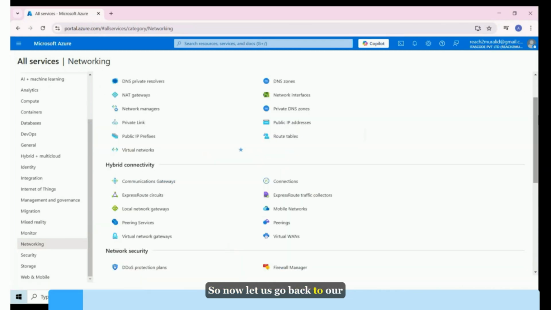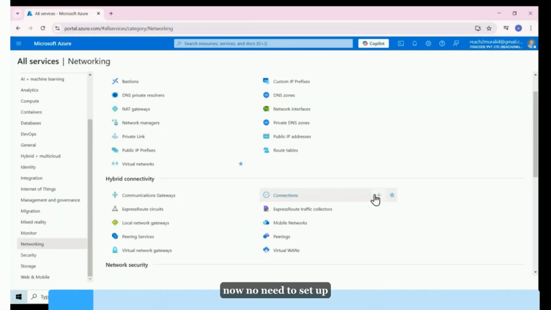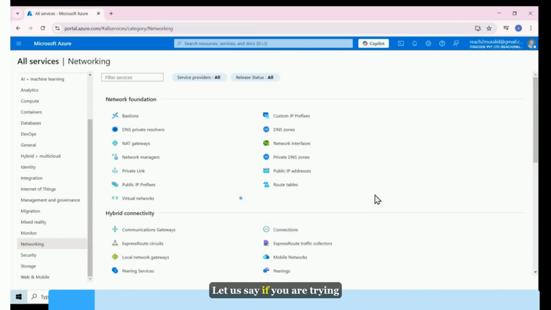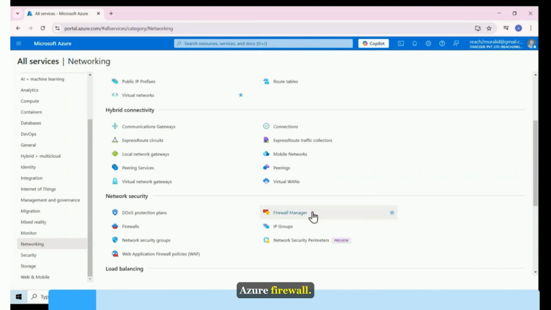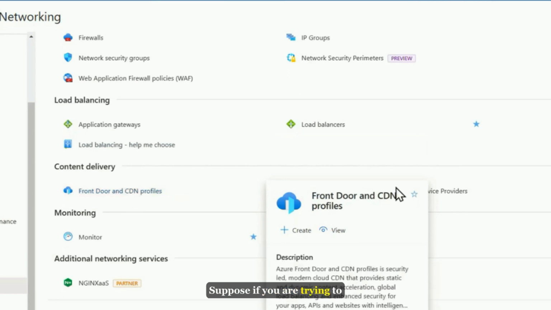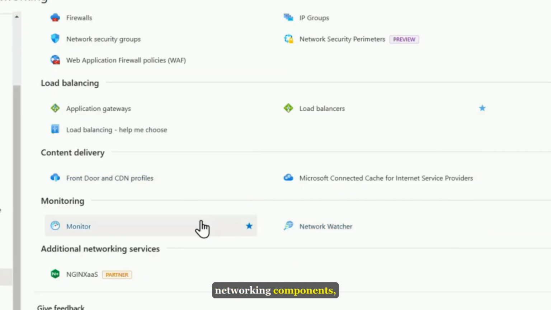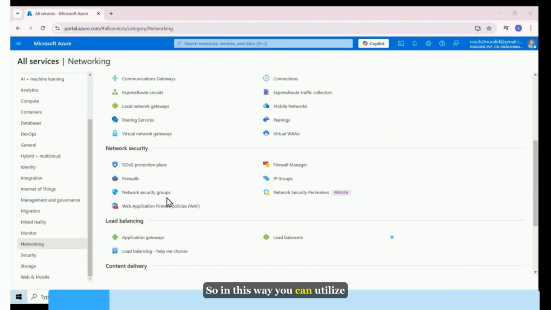So now let us go back to our networking section. Azure Cloud Networking Overview. Till now, we observed some high-level naming conventions, right? Now let us see how to utilize our Azure Cloud Networking services. These are all basic foundation services you can see. No need to set up your own devices. Let us say if you are trying to set up a firewall, you can utilize Azure Firewall. Or if you are trying to set up load balancing solutions, you can use these different types of load balancers. And also content delivery. Suppose you are trying to deliver your application across the globe, you can use these services. Also, if I need to monitor my networking components, you can use it. So in this way, you can utilize these services.